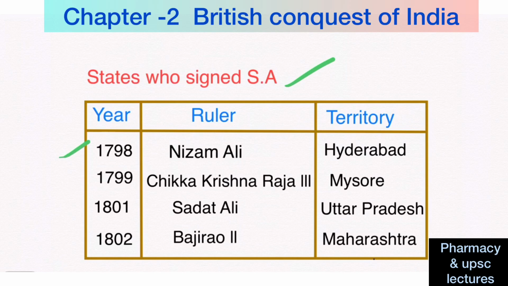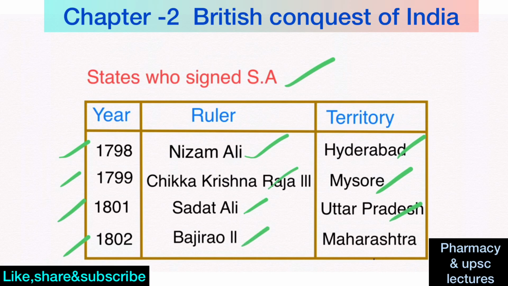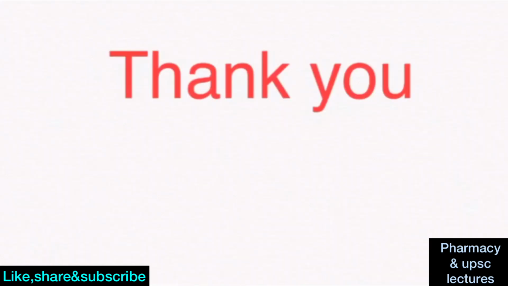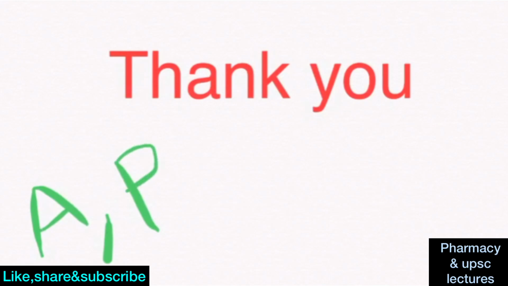Finally, the states who signed this subsidiary alliance. In the year 1798, Nizam Ali signed this treaty from the Nizam of Hyderabad. In 1799, Chikka Krishnaraja III from the Odiyar community of Mysore. In 1801, Sadat Ali signed this treaty from Awadh of Uttar Pradesh. In 1802, Bajirao II signed this subsidiary alliance from the Marathas of Maharashtra. So, in the next class I will discuss the conquest of Awadh and the conquest of Punjab.